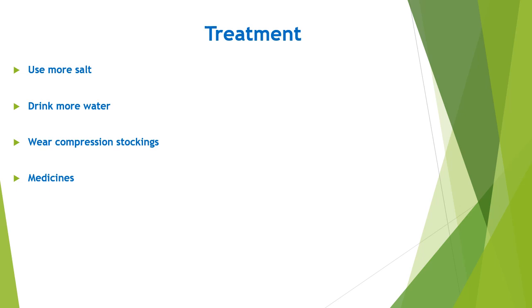Firstly, use more salt. You're often told to limit your table salt and foods high in sodium, because salt and sodium can raise blood pressure, sometimes by a lot. For people with low blood pressure, though, this can be a good thing. Too much salt or sodium can lead to heart failure, especially in older adults. Drink more water, so fluids increase the blood volume and help prevent dehydration, both of which are important in treating hypotension.